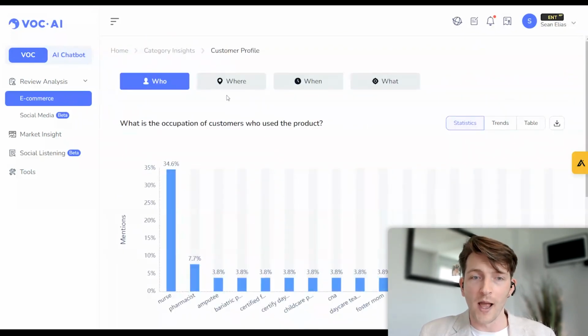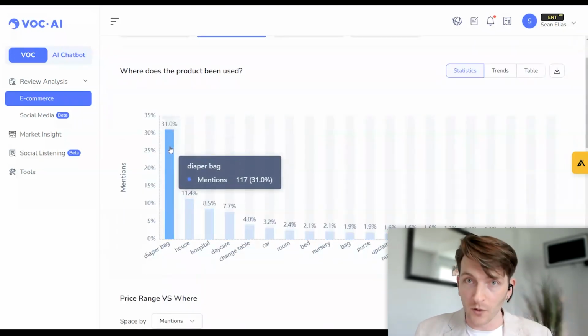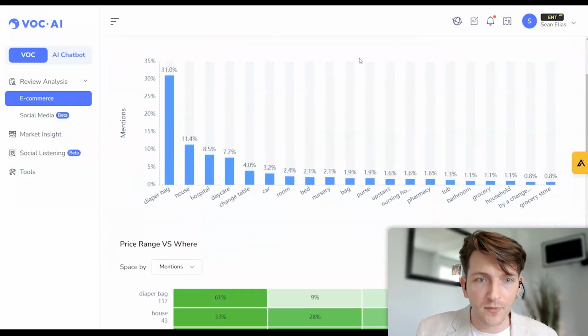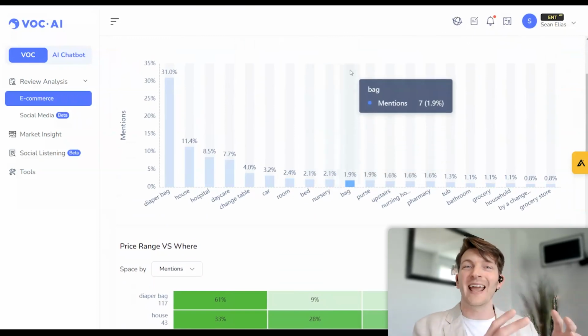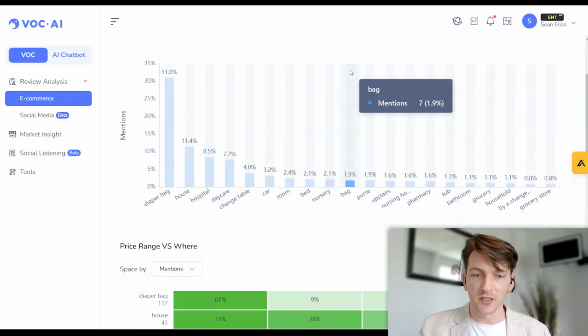So I'm going to click on where. So where are they using it, right? They carry it in the diaper bag. So that will be something that you'd want to include in your product listing image if you are targeting the younger kids, babies. Otherwise, you want to put it in a purse, right? Or leave it at home. You want an image of it on the counter in the bathroom if you're targeting the skincare audience.